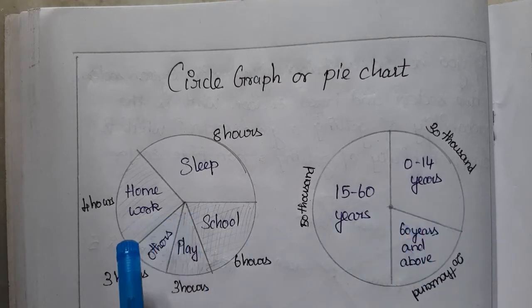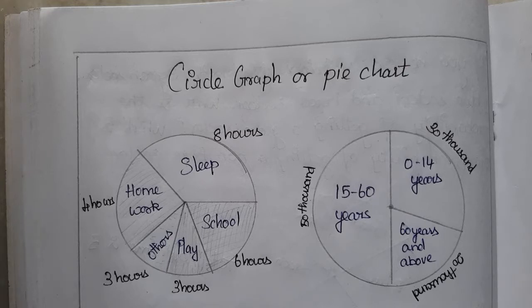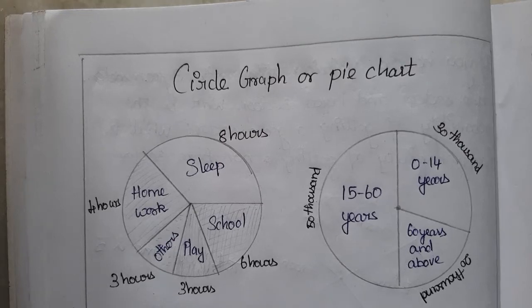So this chart is very easy to analyze, to see which age group has more and less. The same here, for what we are spending more time. Here we can analyze that we spend more time on sleep and less on other works, right? So a pie chart helps us to analyze things. Here we go for the next problem.